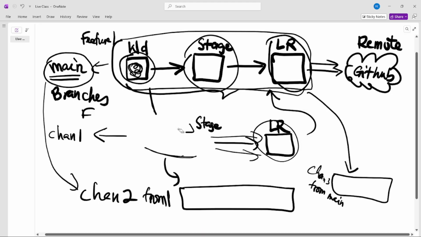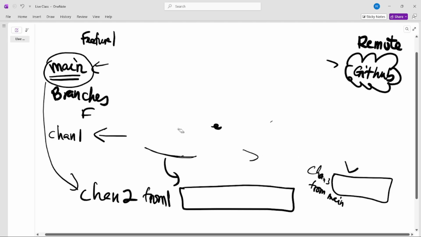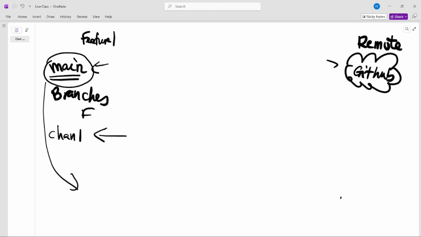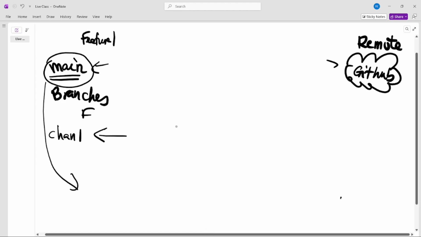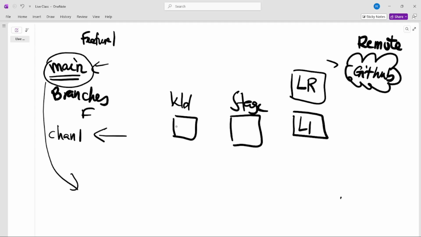So the mental picture is that the working directory and the staging area are going to be managed by all branches. But every branch is as if they all have their own local repository.